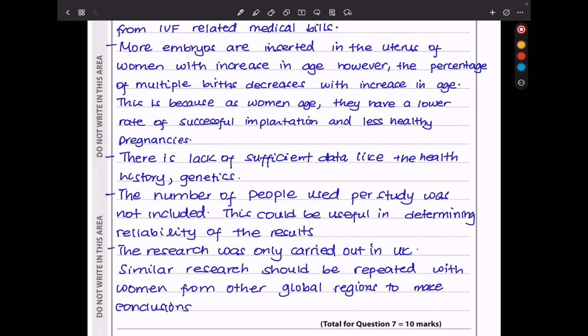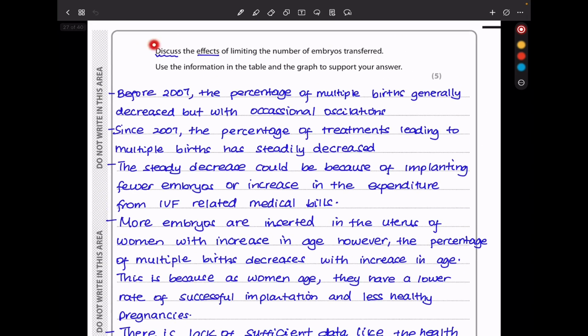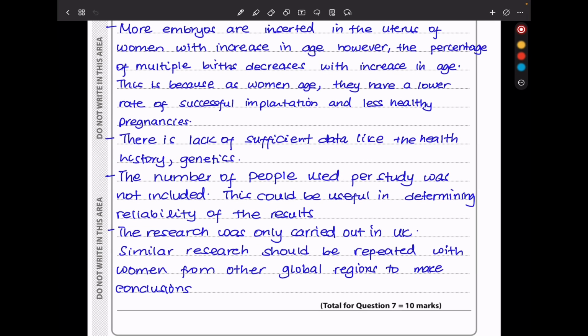And also the number of people used per study was not included, and this could be useful in determining the reliability of the results. And finally, the research was only carried out in the United Kingdom, so similar research should be repeated with women from other global regions to make fair conclusions. So that is in my discussion part. There are benefits to this as well as things I think they could have improved. So this brings us to the end of question 7. Let's continue to question 8.